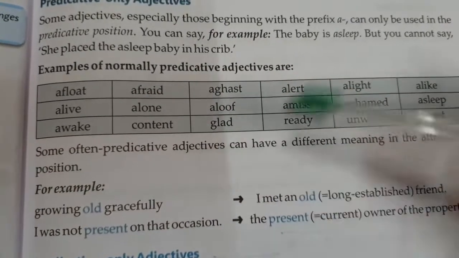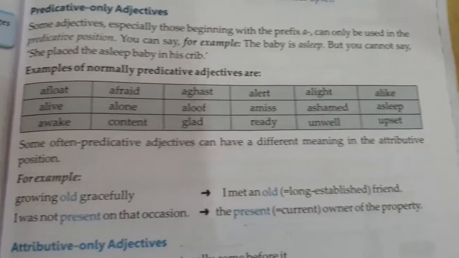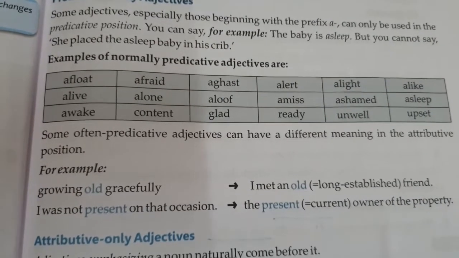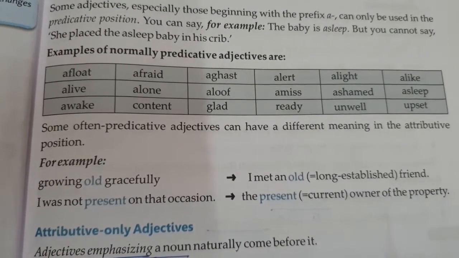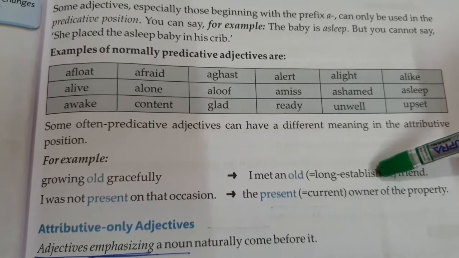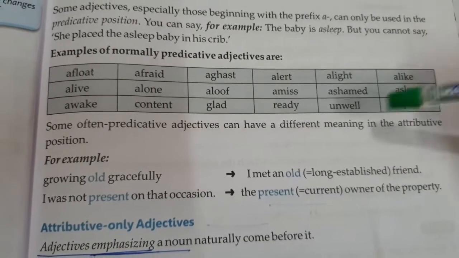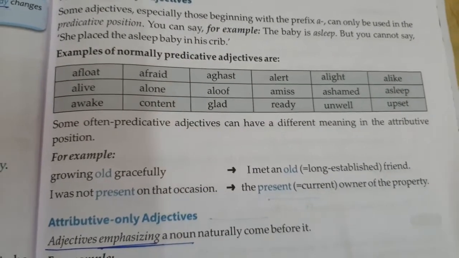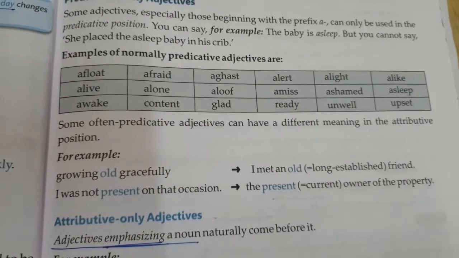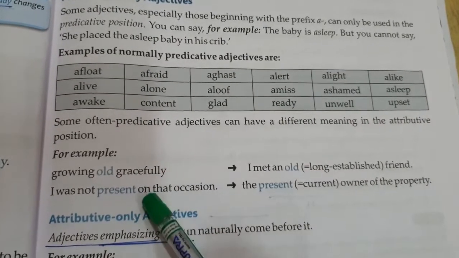Now some often predicative adjectives can have a different meaning in the attributive position. For example, growing old gracefully. I met an old friend. Old friend here doesn't mean an aged friend, it means a long-established, a very old friend.